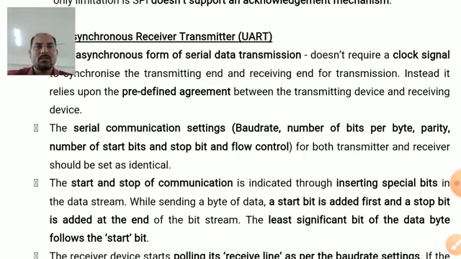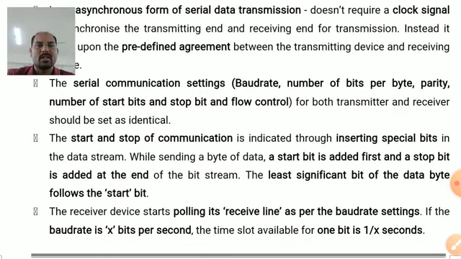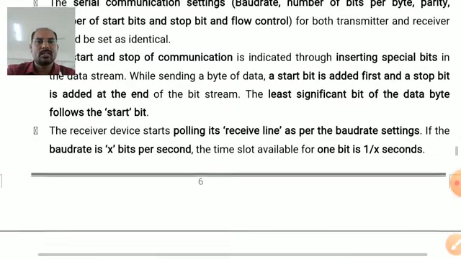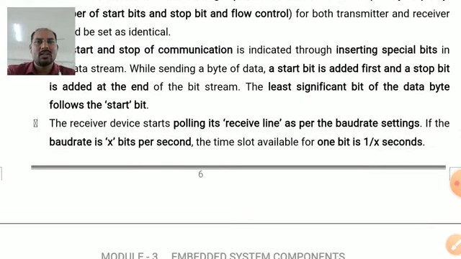The start and stop of communication is indicated by inserting special bits. A start bit is first added, then data is sent, then a stop bit is added at the end. In the data, the least significant bit is sent after the start bit.